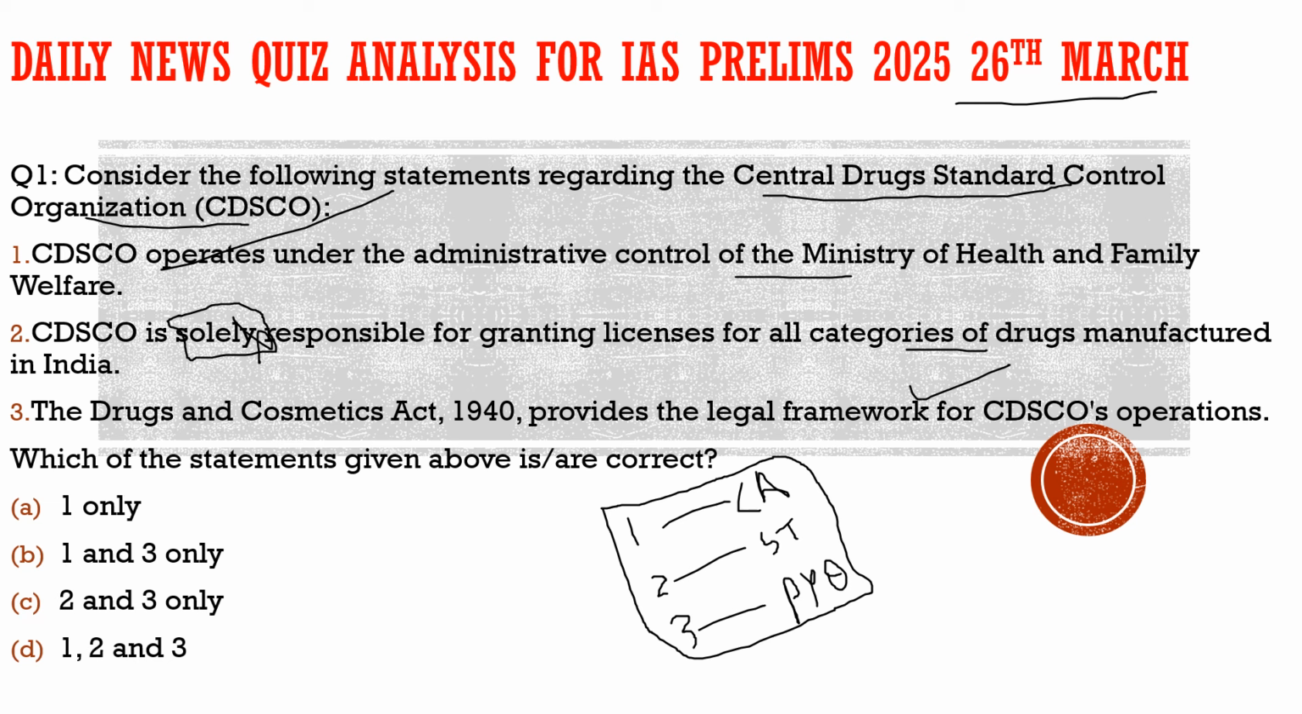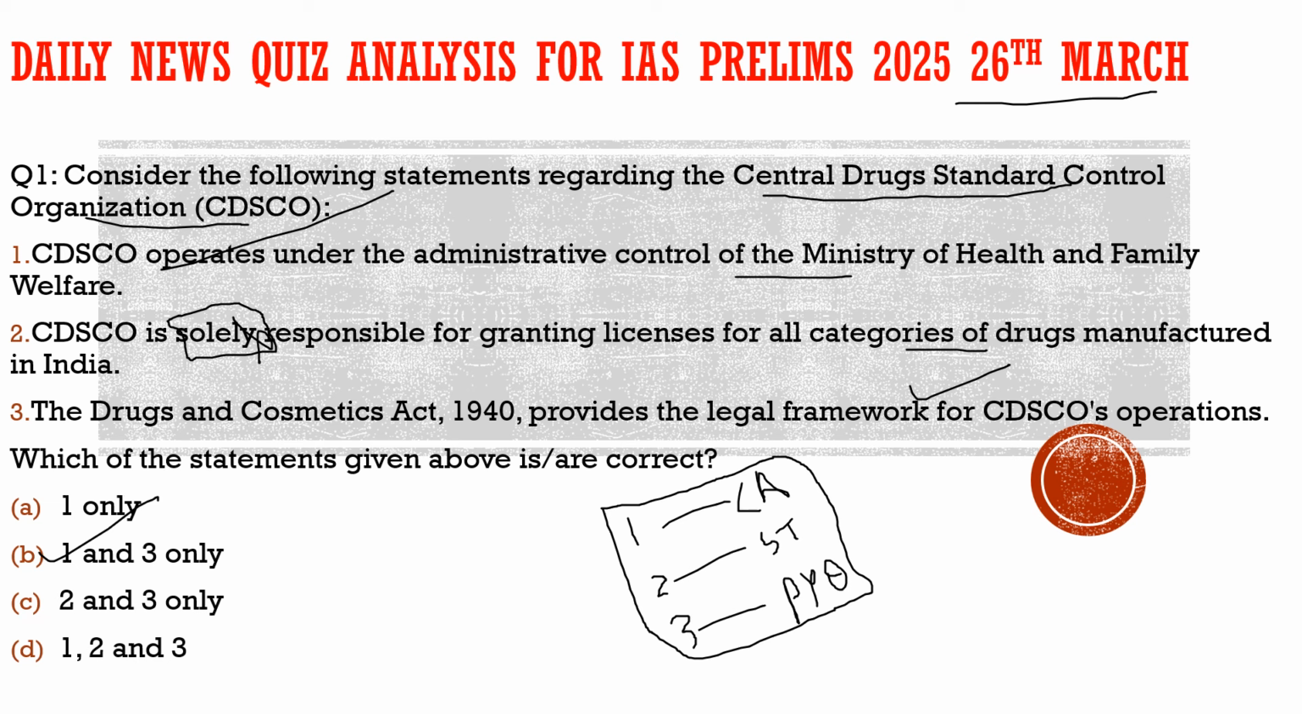So with respect to this question, the correct answer is answer 1 and 3 only, and from the code given below, the correct code would be option B. So with this we understood, I hope, what the Central Drug Standard Control Organization is about and what it is responsible for. It is responsible for granting licenses to drugs, but it is not solely responsible for that. I hope you had understood the question.